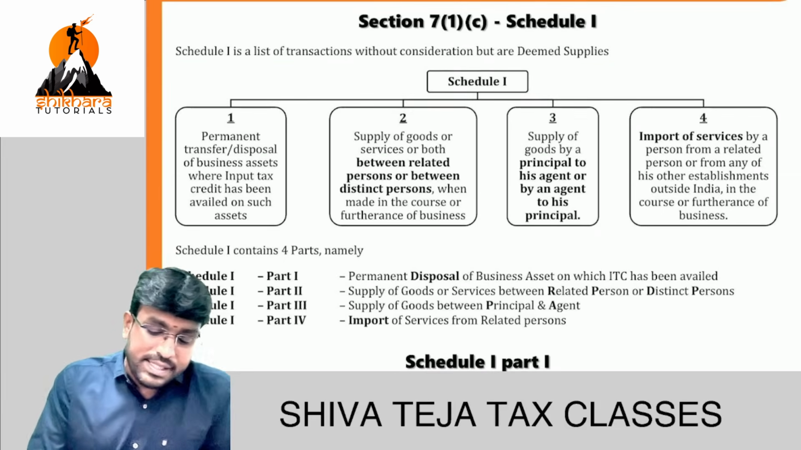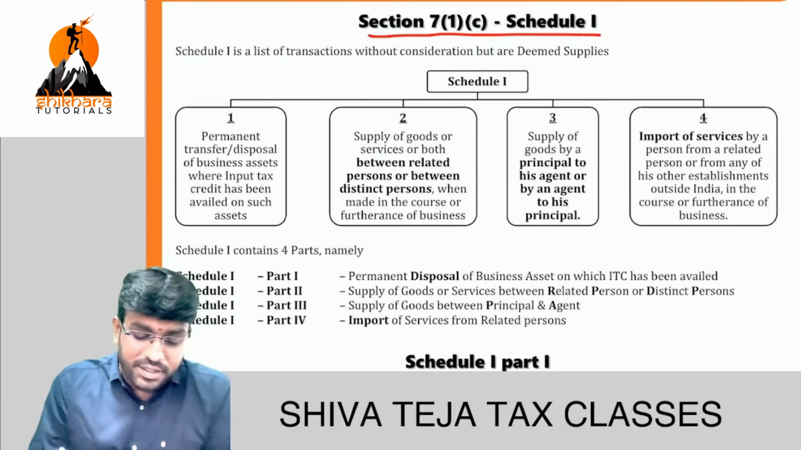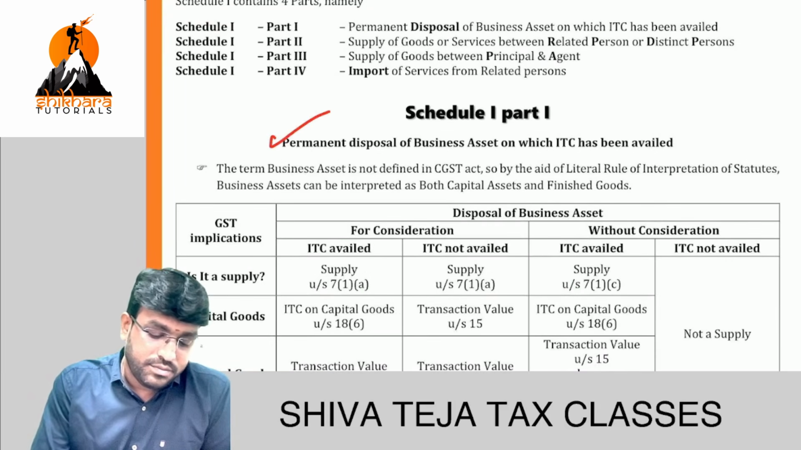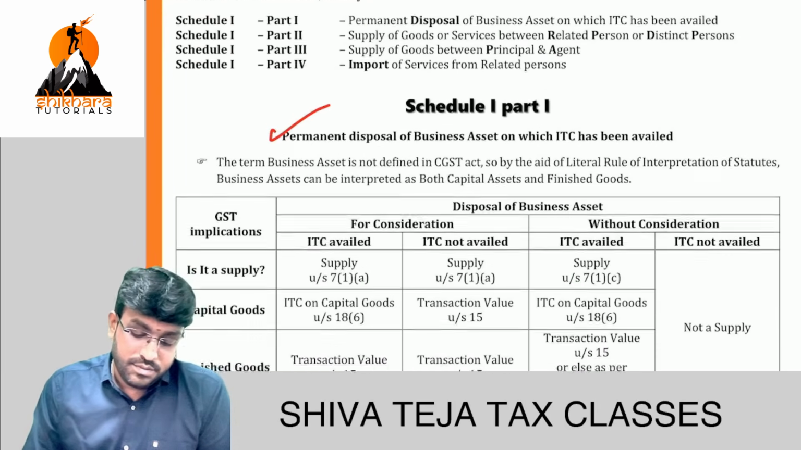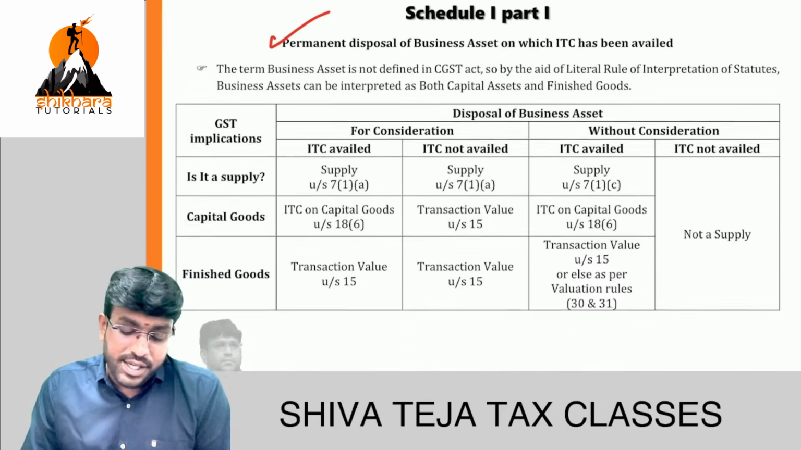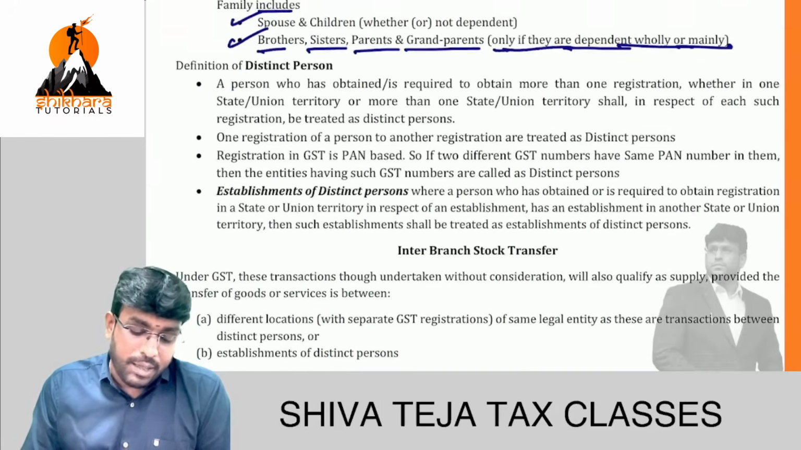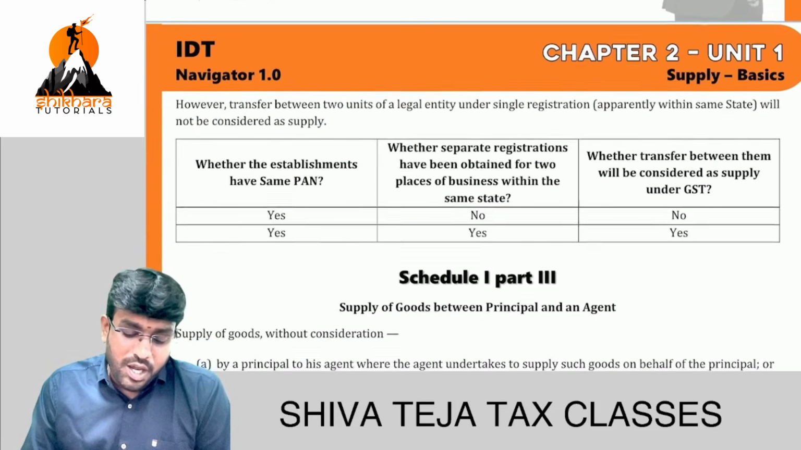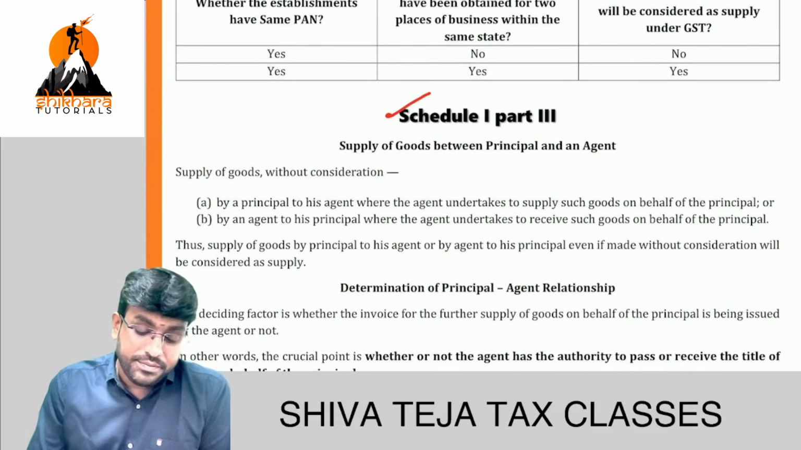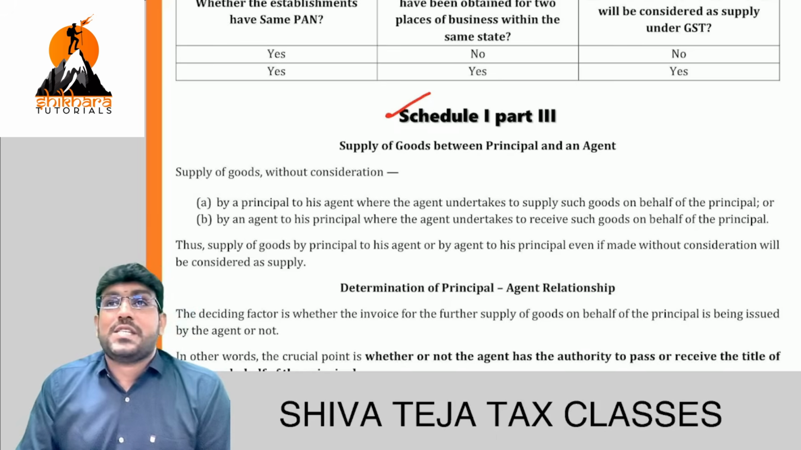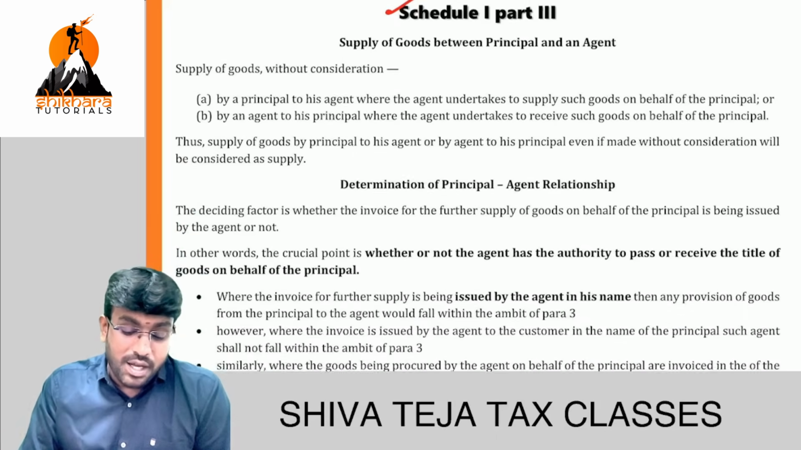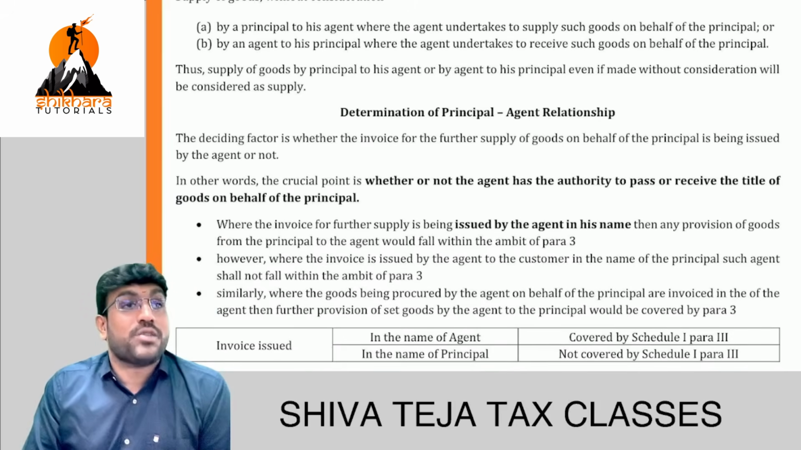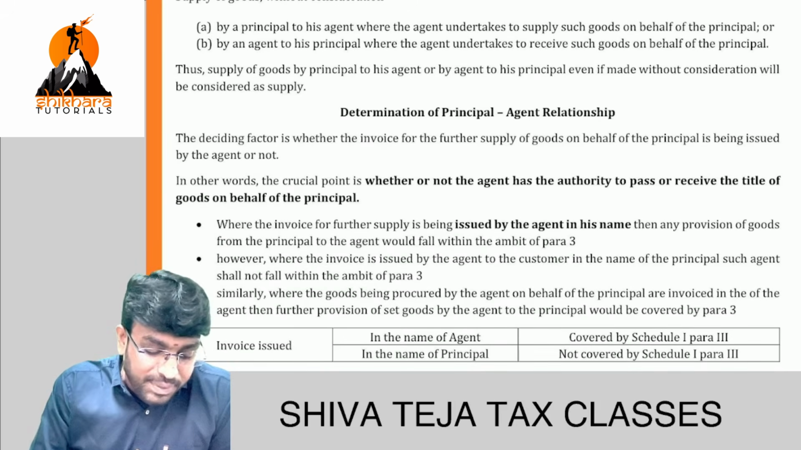Come on, see here. 7(1)C read with schedule 1. Understood this point? How many points are there? What is the first one? ITC is claimed. Next, second point. Distinct or related persons in the course or furtherance of business. Third point. Supply between principal and agent or vice versa, provided agent issues invoice to the customer in his own name. I'll highlight this line, please see now.